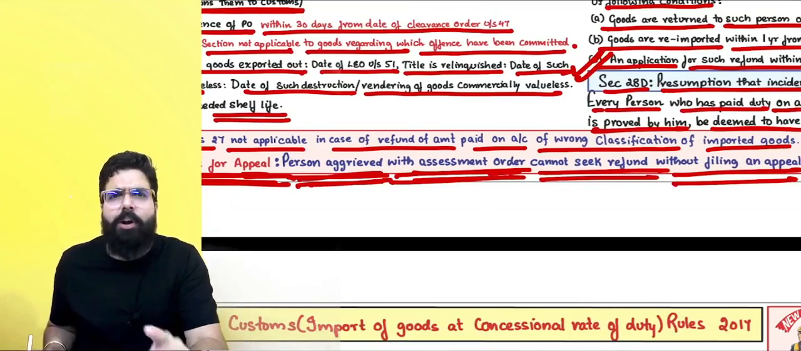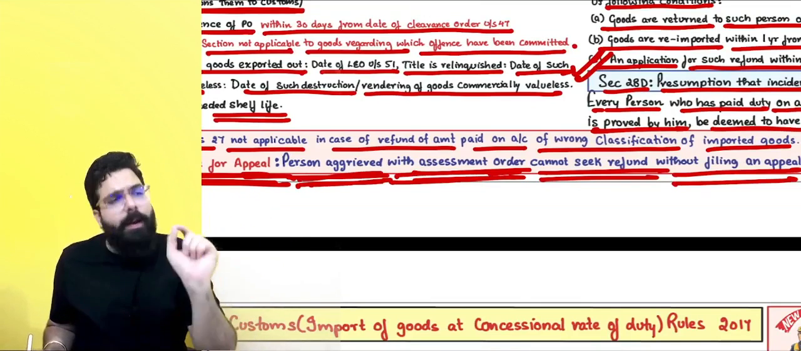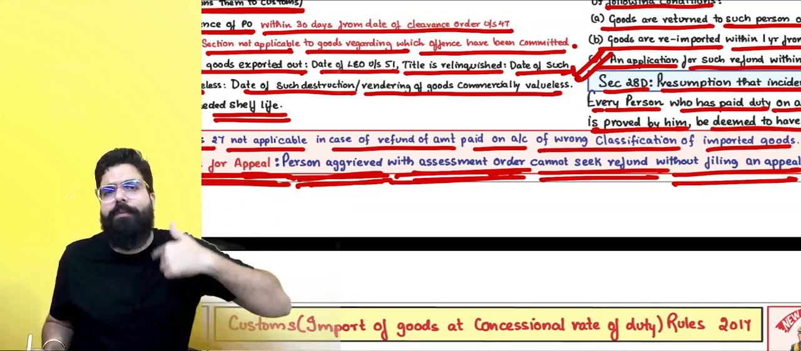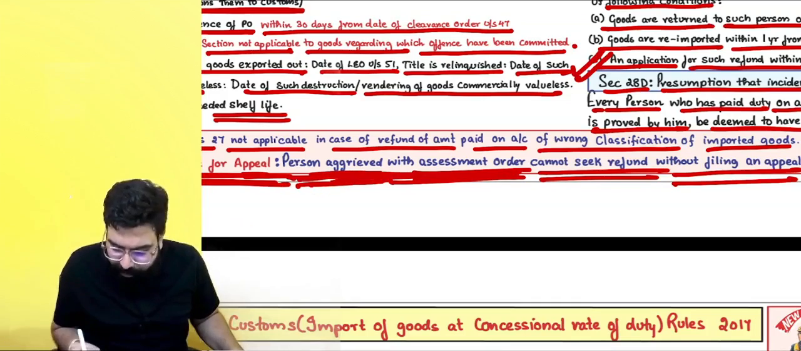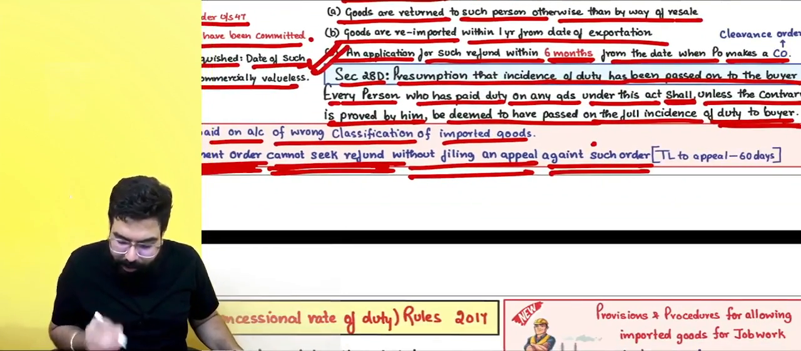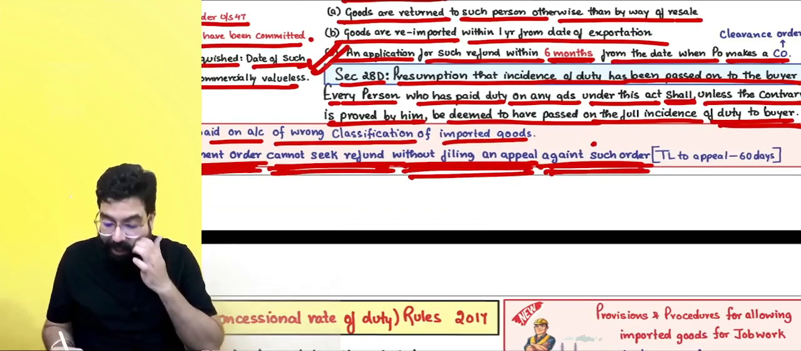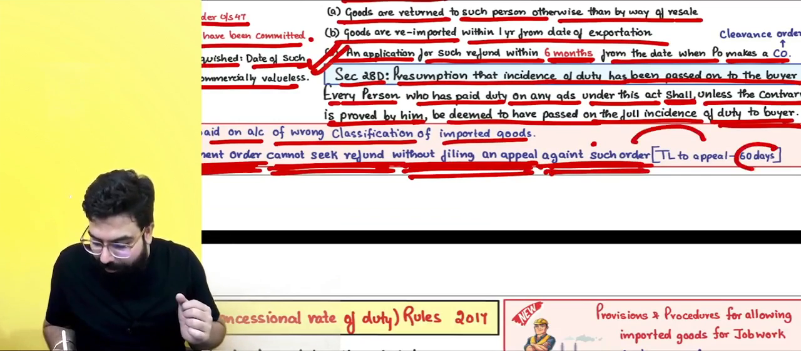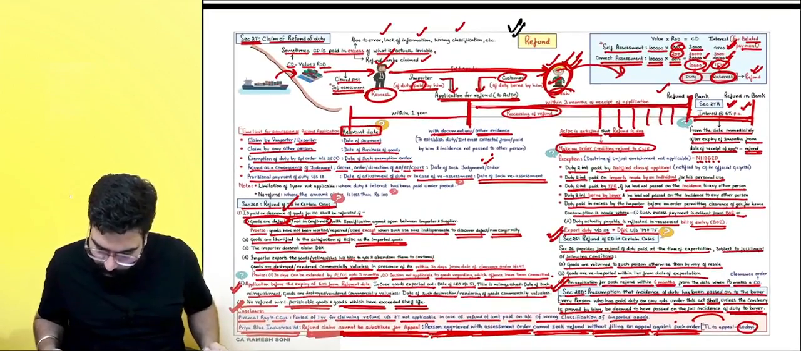Because of the reassessment order, you paid an amount as duty. No. Now, if you want to go against it, first go for an appeal. Appeal comes in your favor, then apply for a refund. It says a person aggrieved with an assessment order cannot seek refund without filing an appeal against such order, and the time to file an appeal is always 60 days. Got it, sir. We are all clear till here.